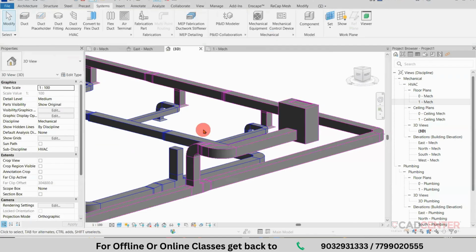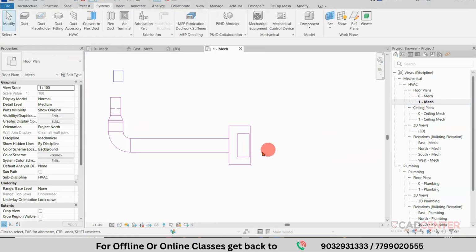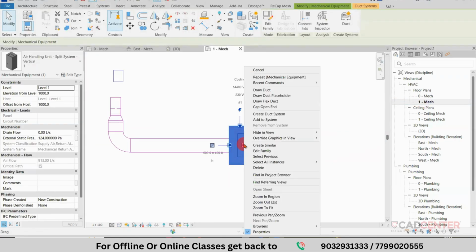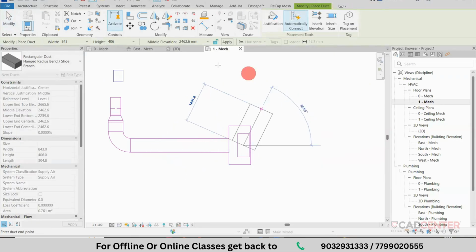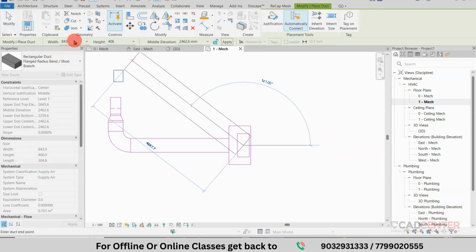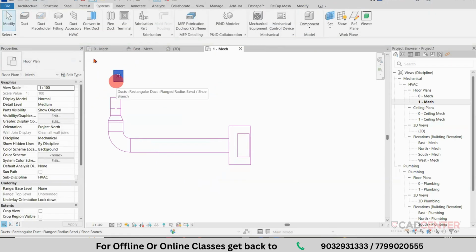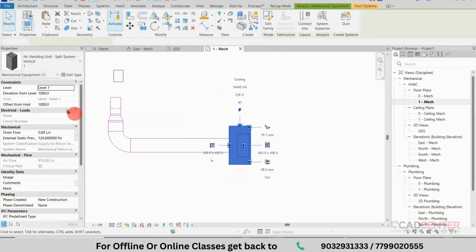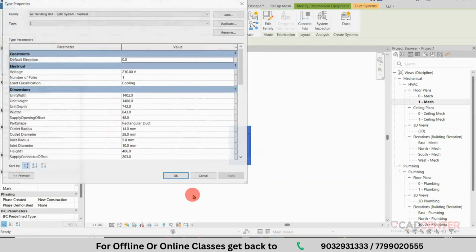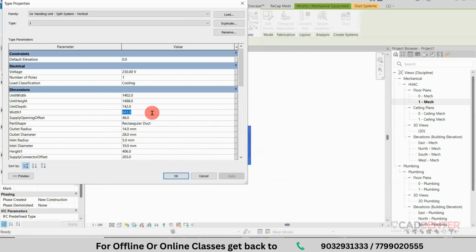Supply also we require. So go back to the same level and select this point. Right click on this point. Go to draw duct. And from here, you can change the size. That is also 843 by 406. But you can check this one. The size available is 425 by 325. Select this area. Go to the edit type. And we can check the value 843. But we require around 425. I am changing. Click on OK.